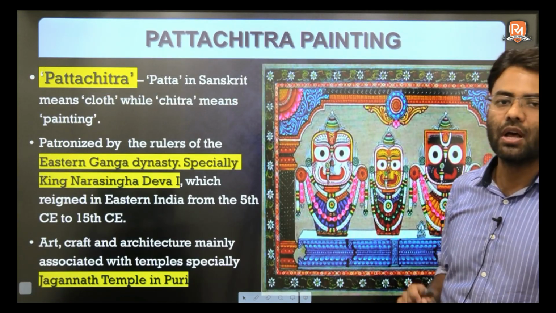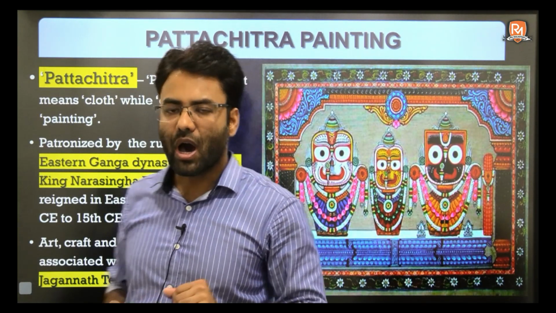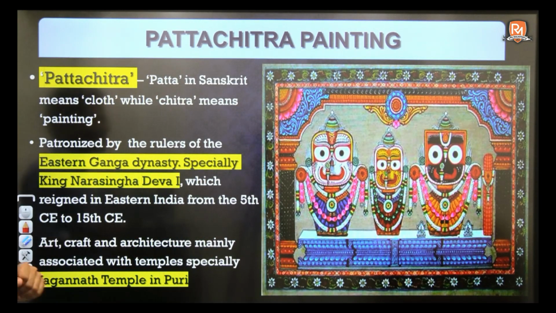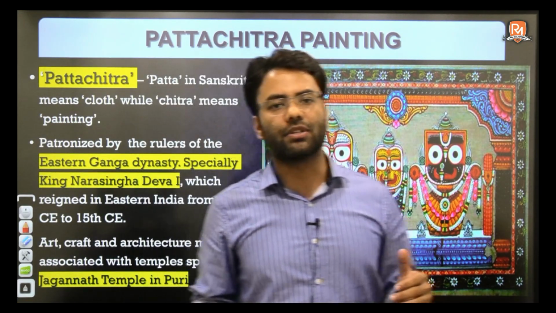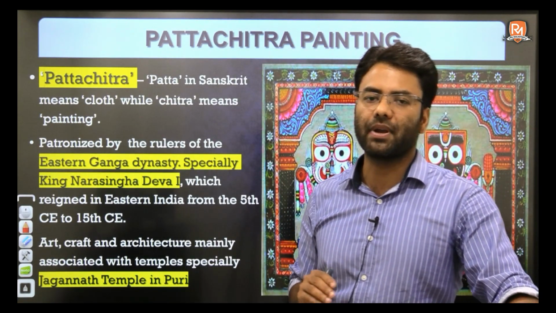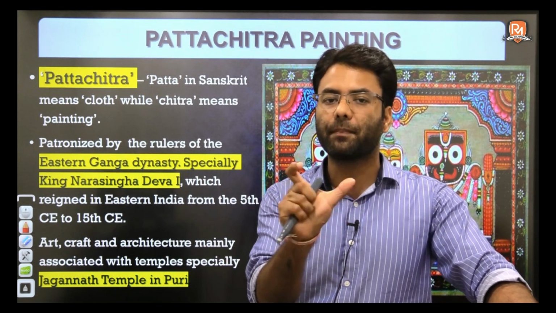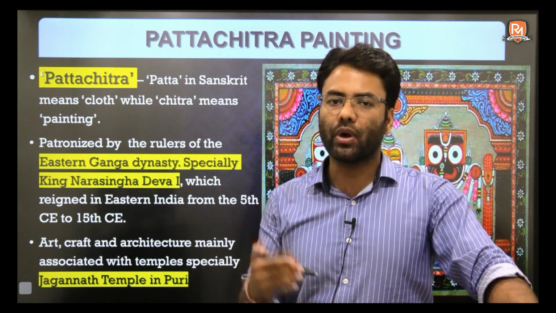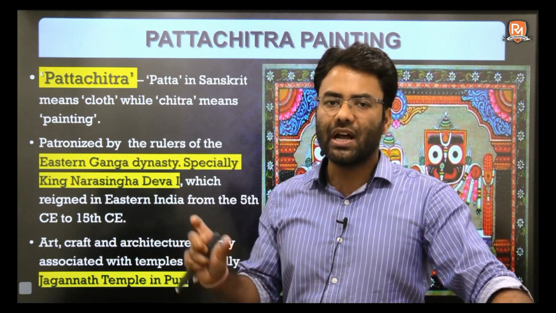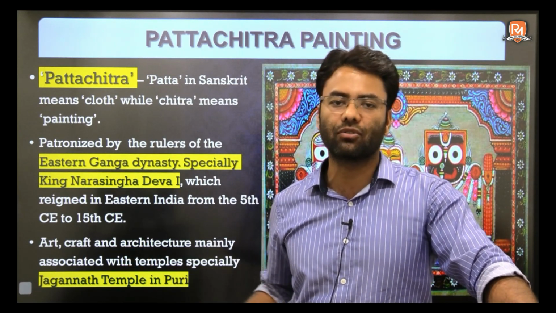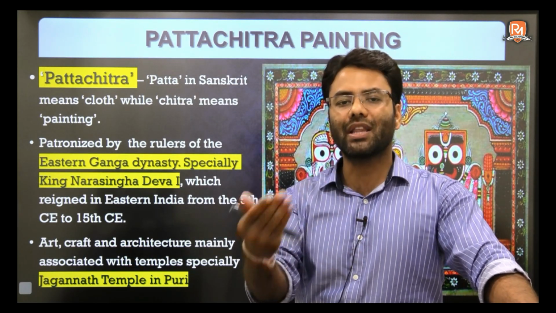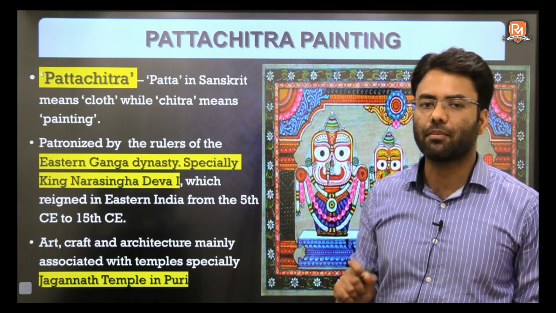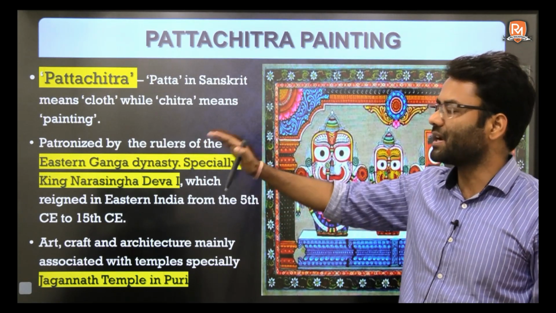So first we will talk about the Pattachitra Painting. About the paintings, you need to remember a few important aspects about the various dimensions. Pattachitra consists of two words, Patt and Chitra. Patt can be anything on which you write something. With respect to Pattachitra, it is the base on which the painting is going to be made, such as cloth or otherwise a palm leaf. So that is one aspect. Next is chitra, which is painting. So Pattachitra means painting on cloth.